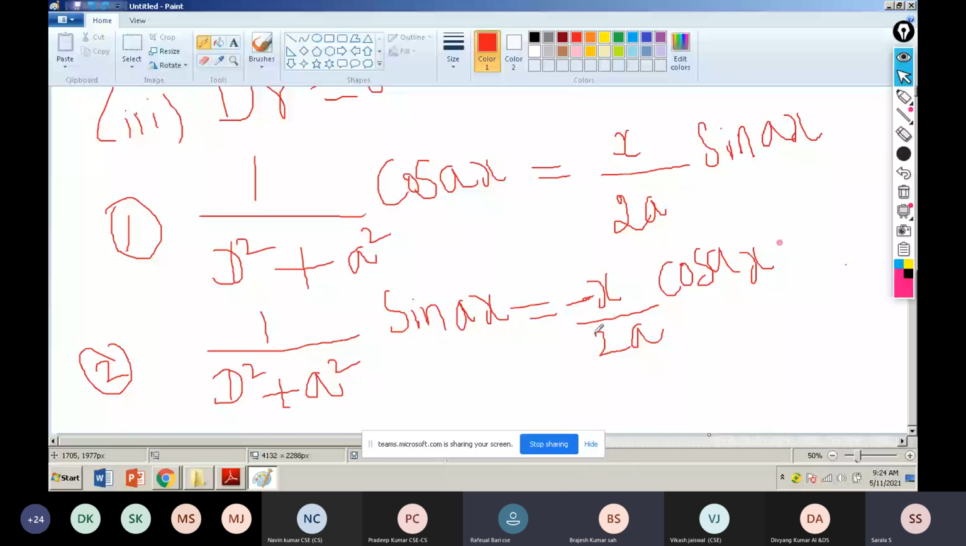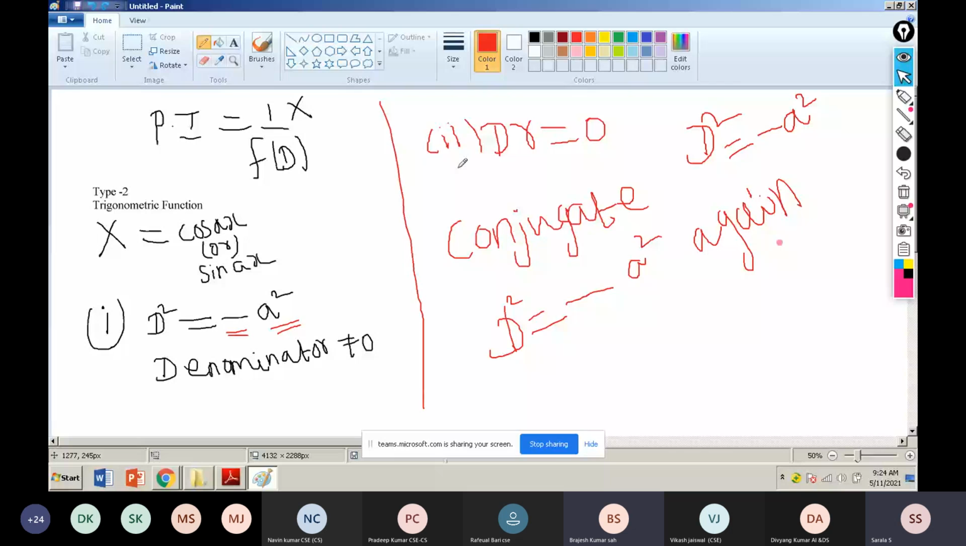This is for type 2. The particular integral equals 1 by f of D into x. Here trigonometric functions are there, so I take cos ax or sin ax only, with no other multiplication. Here the condition is minus, so you have to give importance to that minus separately. If the denominator, a squared, is not equal to 0, that is my answer.